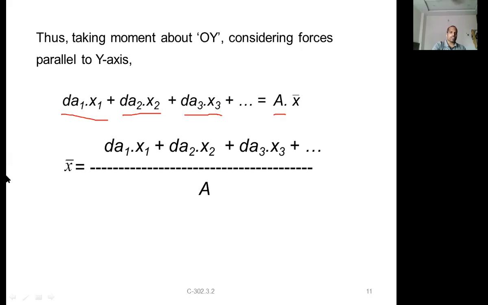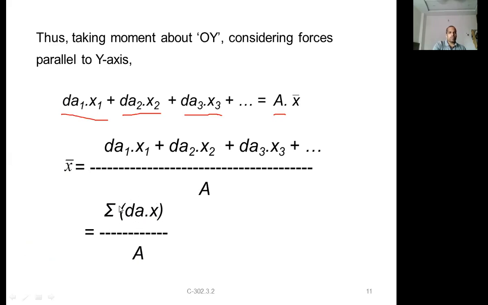We bring the term A to the other side, so it comes to the denominator. So x bar is equal to the sum of the moments of areas of all the small areas divided by the total area. Capital A is nothing but the total area of the figure. In the numerator, it is the sum of all the areas' moments.